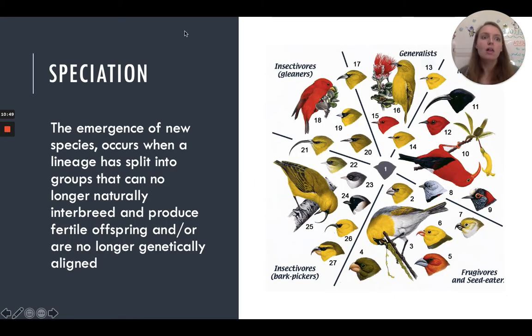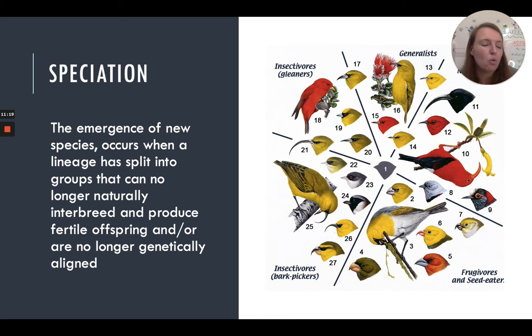All right, so the whole goal of this conversation is speciation. That's where we're trying to go. The emergence of new species happens when a lineage of a species splits into different groups that can no longer interbreed, so they can't produce fertile offspring, meaning their babies cannot have babies.